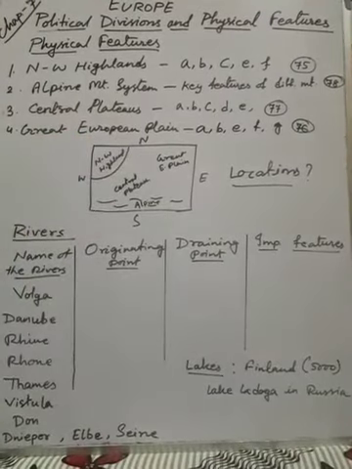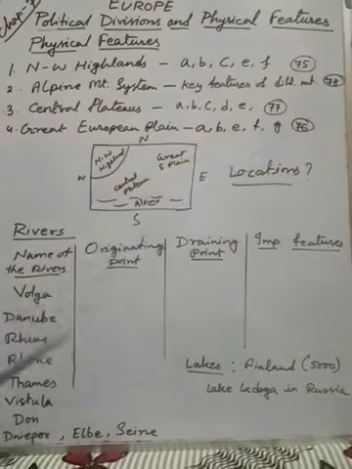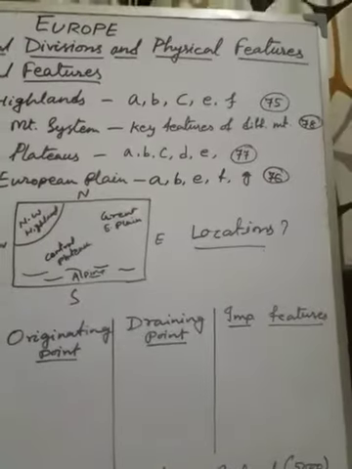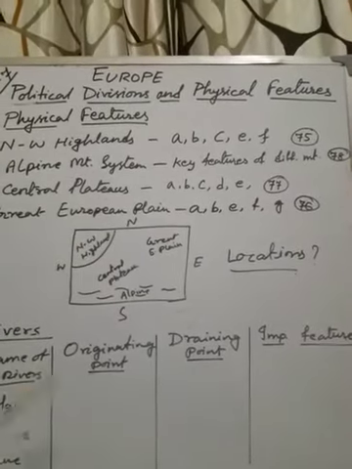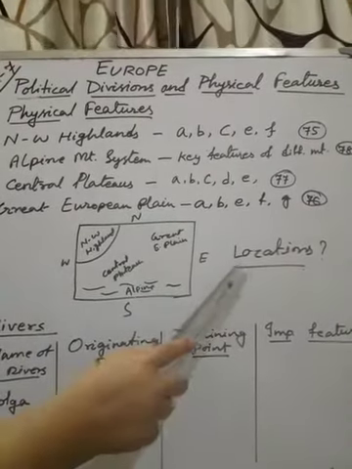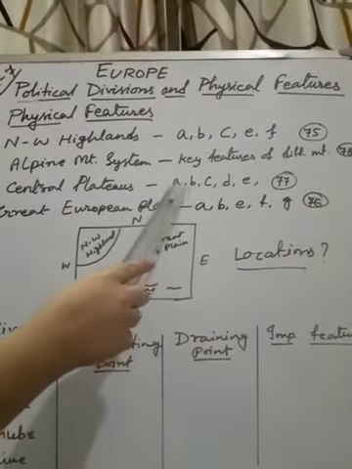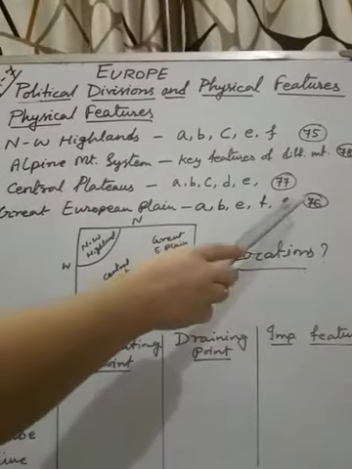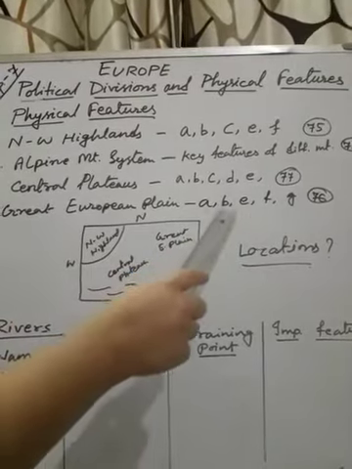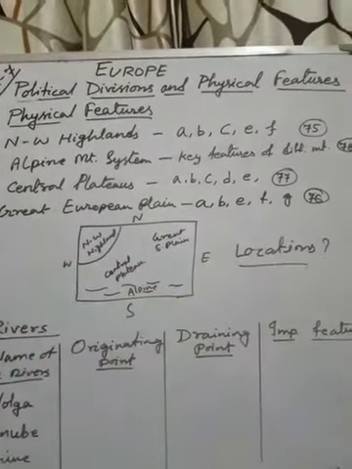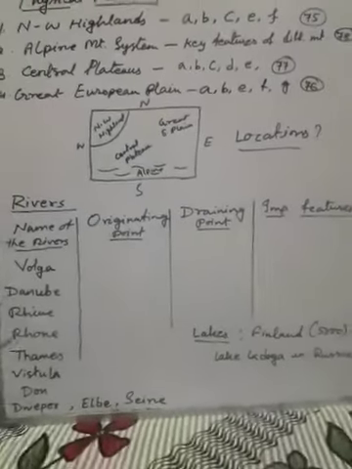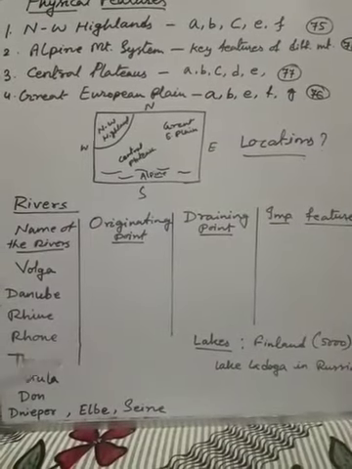For the Alpine Mountain System, if you follow page number 78, many key features of the different mountains are given. Prepare that much, plus the location, definitely. For the Central Plateau, definitely first the location, and then you prepare A, B, C, D, E. You will get it on page number 77. For the Great European Plain, prepare A, B, E, F, G on page number 76, with the location. So prepare that part from the book. If these points are not clear, you can ask me.